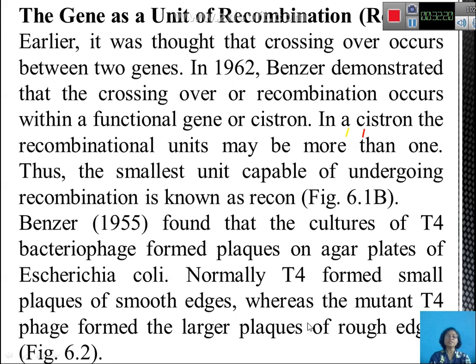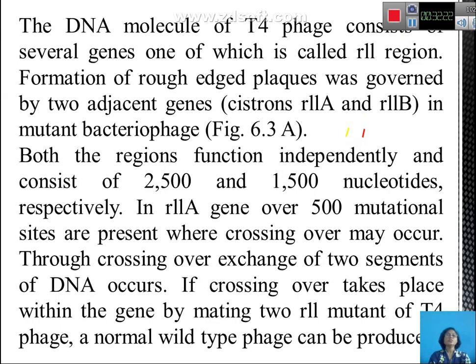I will show you in the figure. This is so because a mutation has occurred, and the mutation has occurred in the R2 region. The formation of rough edged plaques was governed by two adjacent genes, the cistron R2A and the cistron R2B.